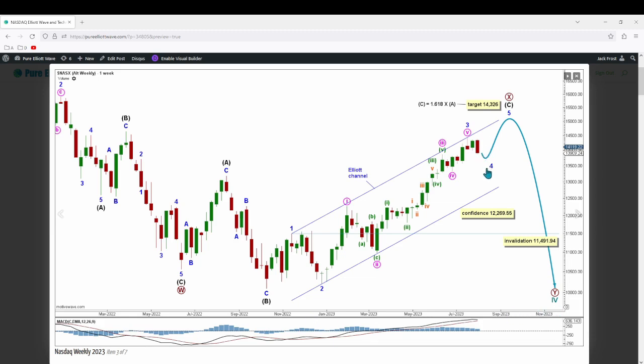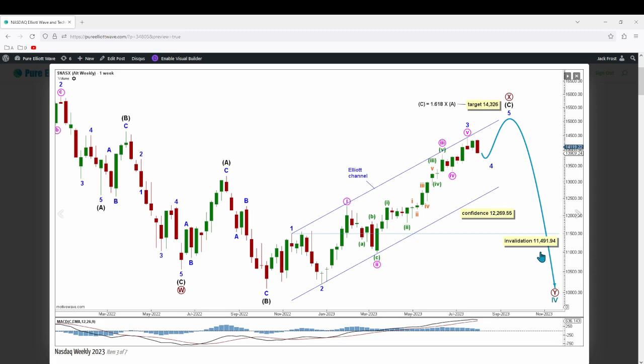Now expecting a corrective movement for minor wave 4 within intermediate wave C, then for increased upwards movement to end intermediate wave C and primary wave X. An Elliott channel is drawn around the minor degrees from the end of minor wave 1 to 3 with a copy on the end of minor wave 2. Minor wave 4 may find support at the lower edge of this channel, though no part of it can enter minor wave 1 price territory at